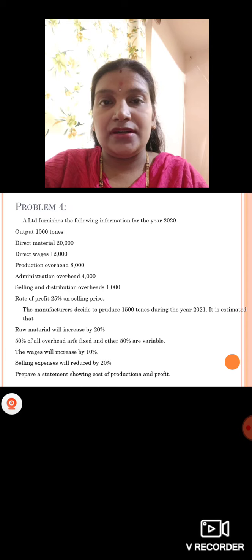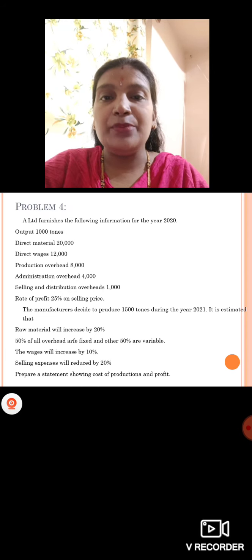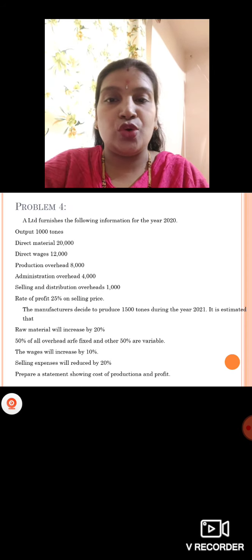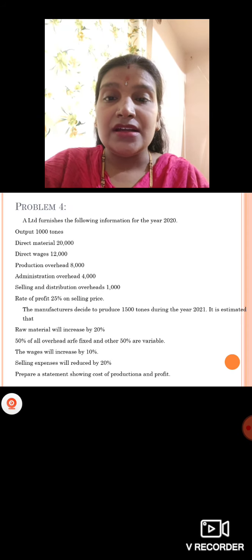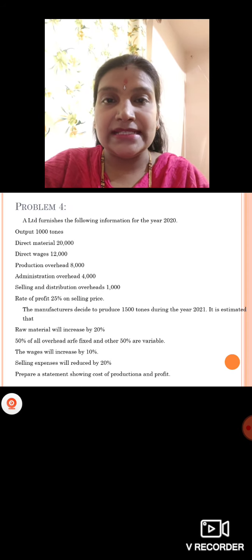Then you have to prepare a statement of profit, cost, showing the cost of production and profit here. Means selling price you should quote. Profit you should have 25% on selling price, means 1 by 4 on selling price, 1 by 3 on cost price you have. Remember here, selling overhead, factory overhead and administration overhead, both you should consider 50% of variable and 50% of fixed. And selling overhead, you're not going to divide here. Just you have to reduce it by 20%, that's it.